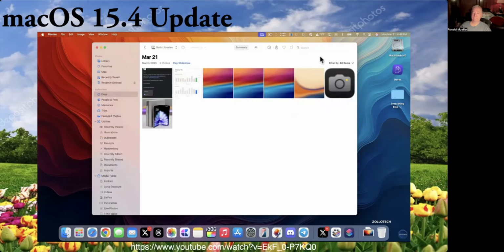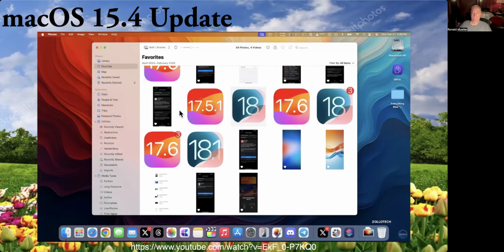If we go into this day, you'll see here under Filter, again, we have the same consistent filtering options. So it's really nice that they've updated it and just made it more consistent all throughout. Another thing that's great is maybe you have an iPhone you've plugged into a Mac that you have hidden folders in. You can hide those using Face ID, and if you have that enabled, they'll no longer show up on the Mac by default. So you won't see them if you plug them into maybe a public Mac or something else. Your hidden photos will stay hidden.